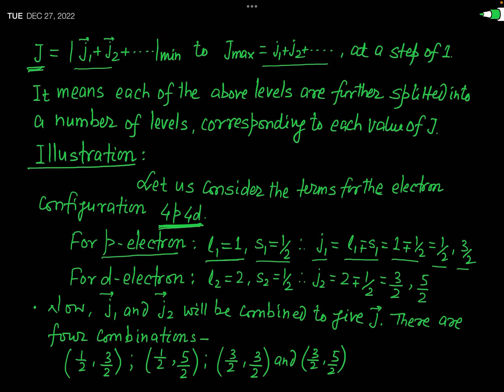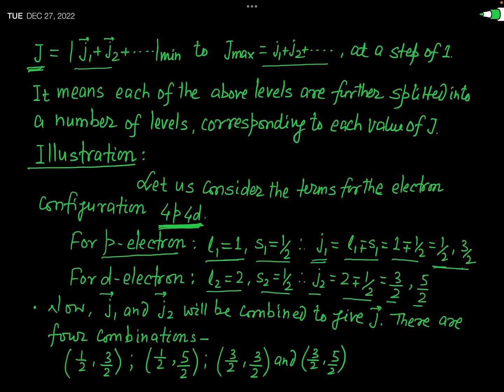Now, for the d electron, L is equal to 2 and S is equal to 1 by 2. I have written the symbol L2 and S2, but these are values of L and S. So the value of J for this d electron, which I have written here as J2, will be 2 minus plus half. So 2 minus half is 3 by 2, and 2 plus half will be equal to 5 by 2. So you can see that for this configuration 4p4d, there are 4 different values of this small j.